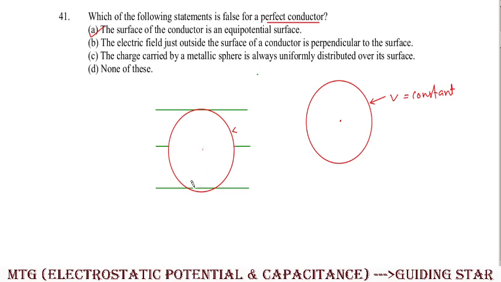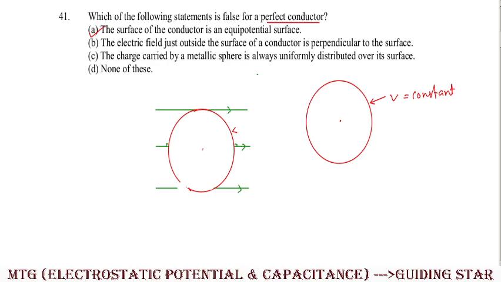Clear? And here also there will not be any field lines inside the given conductor. No field lines inside. Clear? So that means what? That means over here, what will be the nature of field lines at that particular point? Here it makes an angle of 90 degrees. Here also the electric field lines are perpendicular to the surface. Here in this particular case, the field line is not perpendicular, it is making some angle. So how should the field lines be over here? It should be like this. It should be perpendicular.